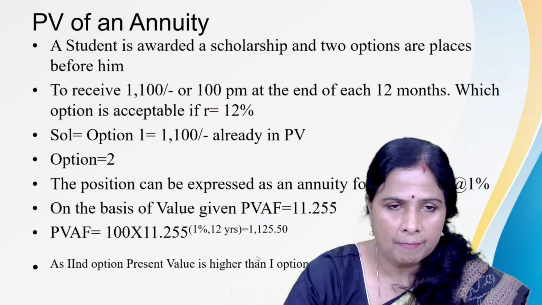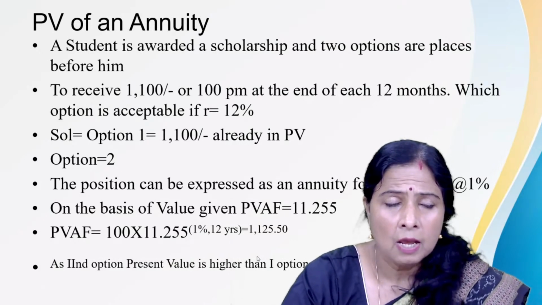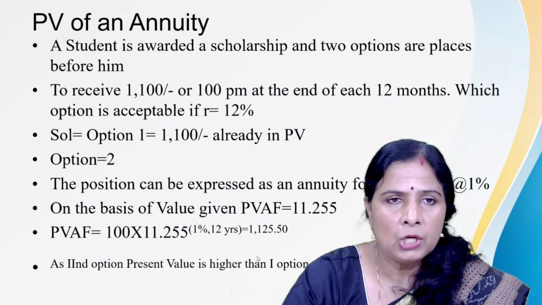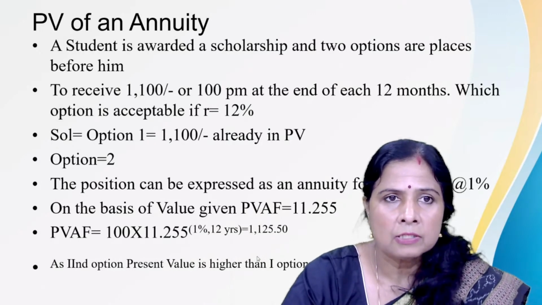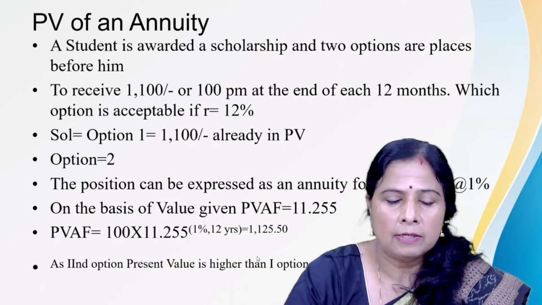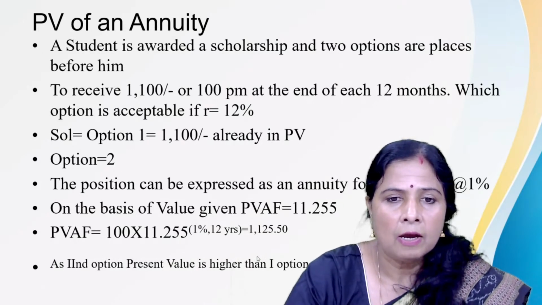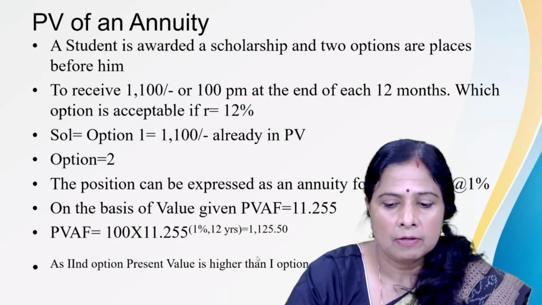But here my objective is to discuss how to calculate the present value of an annuity. When some fixed amount of money comes repeatedly within a specific period, we have to apply this present value of annuity factor formula, whose value is already calculated and given in the table.